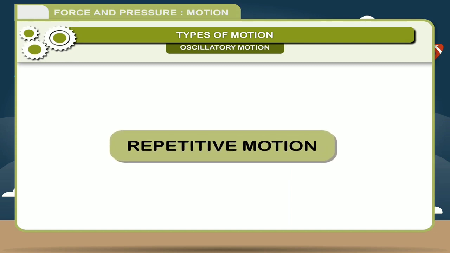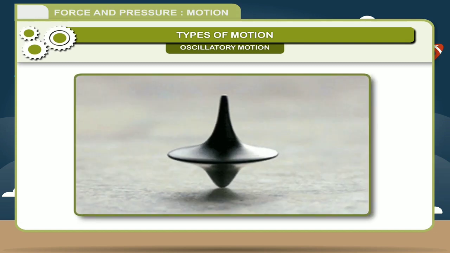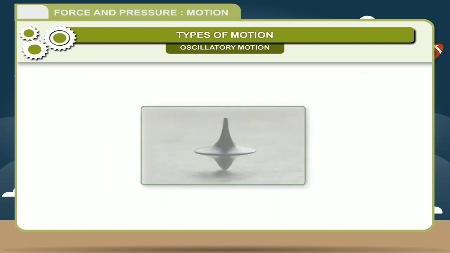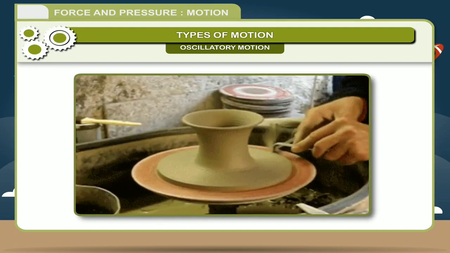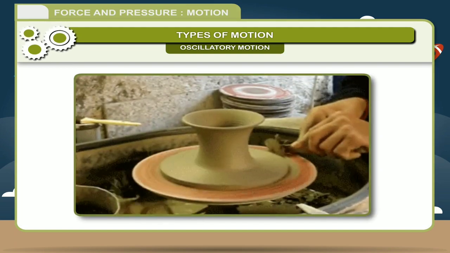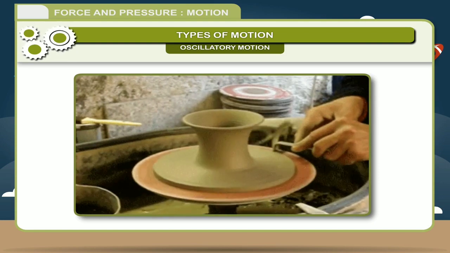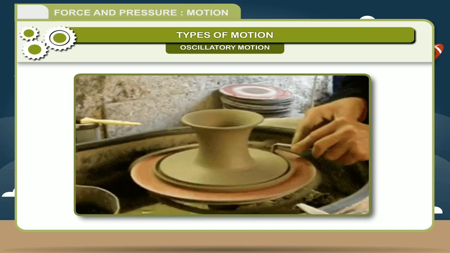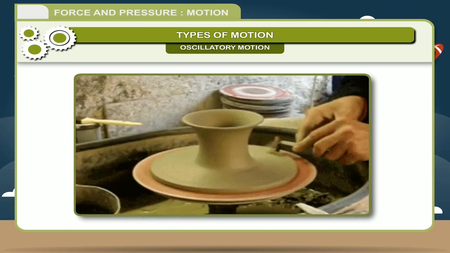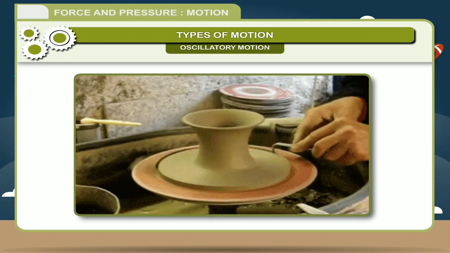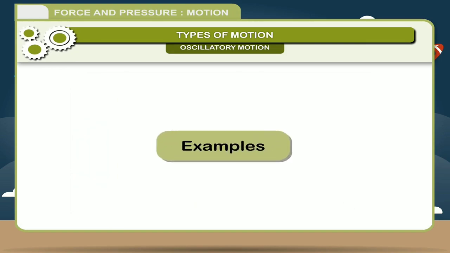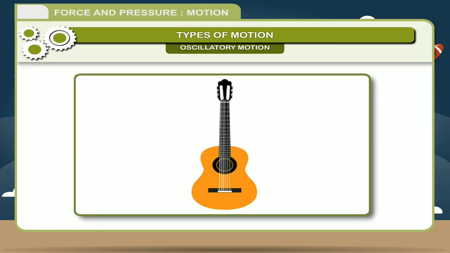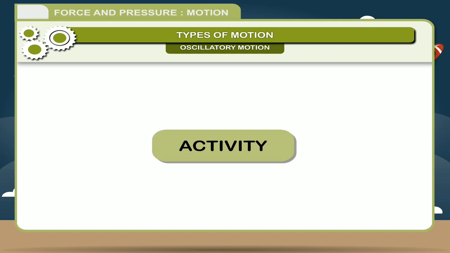The other type is repetitive motion. When an object undergoes to and fro motion in such a way that some parts of it execute to and fro motion but the other parts do not, then it is known as repetitive motion. Example: motion when the strings of a guitar are plucked.